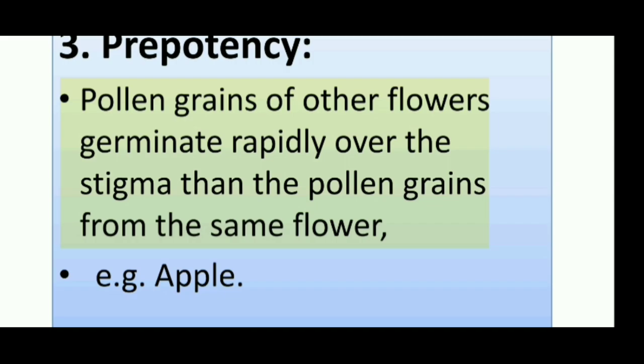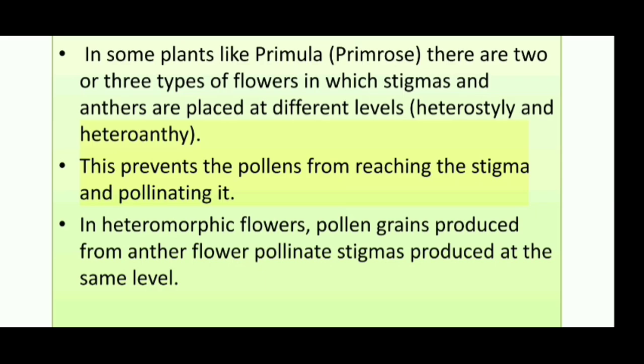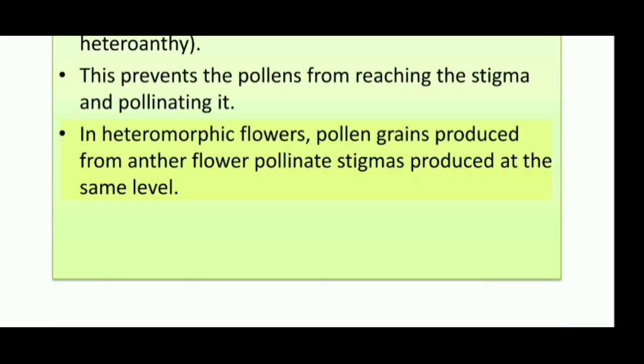3. Prepotency. Pollen grains of other flowers germinate more rapidly over the stigma than the pollen grains from the same flower, e.g. apple. 4. Heterostyly, heteromorphy. In some plants like Primula (primrose), there are 2 or 3 types of flowers in which stigmas and anthers are placed at different levels, heterostyly and heteroanthy. This prevents the pollen from reaching the stigma and pollinating it. In heteromorphic flowers, pollen grains produced from an anther pollinate stigmas positioned at the same level.